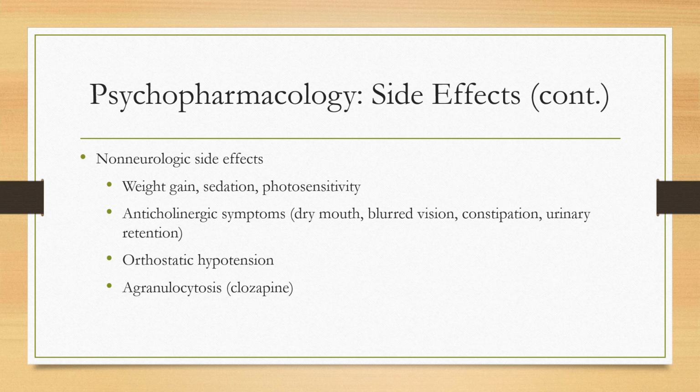Other side effects of second-generation antipsychotics include weight gain, sedation, photosensitivity, anticholinergic symptoms, and orthostatic hypotension. Agranulocytosis is a side effect that can be caused by clozapine. It's the failure of the bone marrow to produce white blood cells and is monitored very carefully by a complete blood count, or CBC. The blood draw will be done once a week for the first 6 months of therapy, and then every 2 weeks. It develops suddenly and is characterized by an ulcerative sore throat, fever, leukopenia, and malaise.